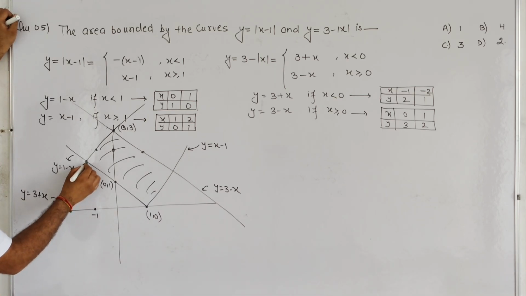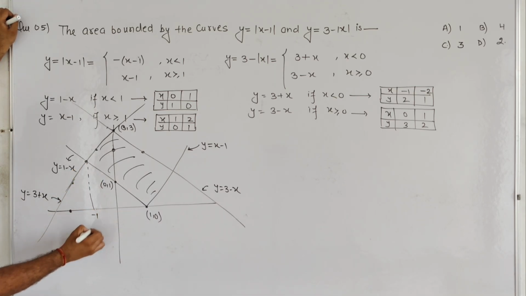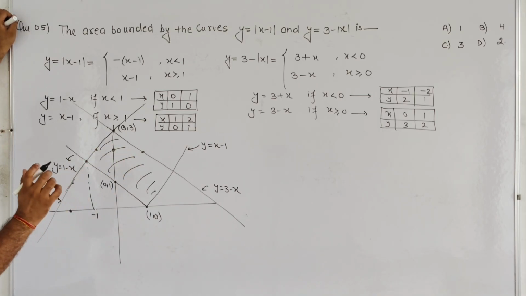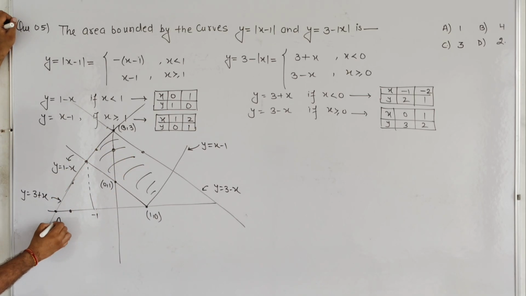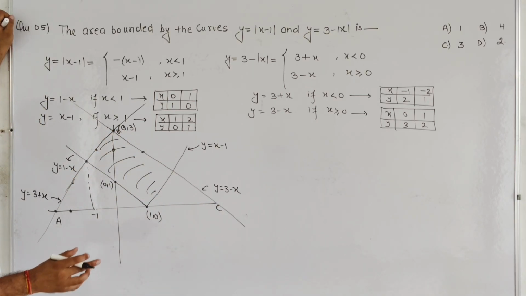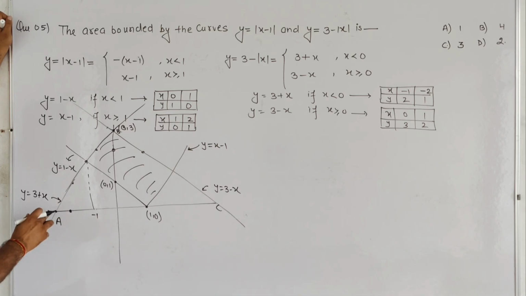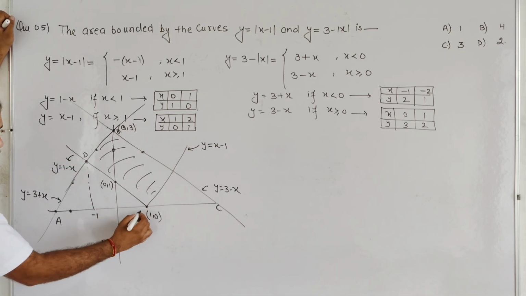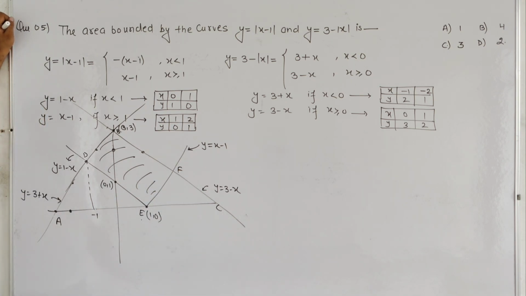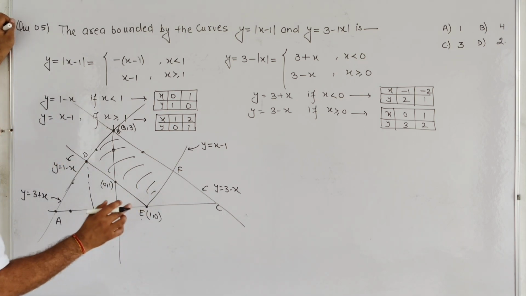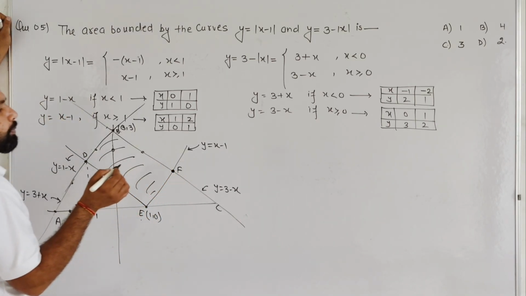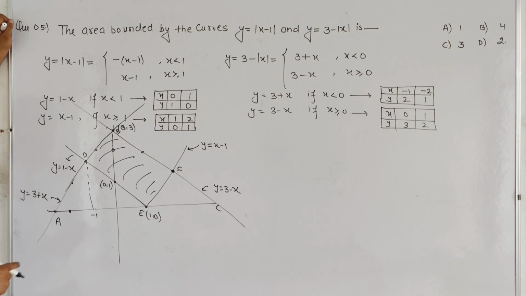So basically we are going to approach this as: we need to find this area. We are going to first calculate the area of ABC, and after that we will subtract the area of ADE and EFC. Okay students, so for finding this area, we need to find point F and point D in both the scenarios.